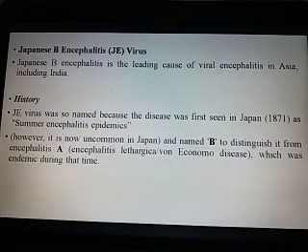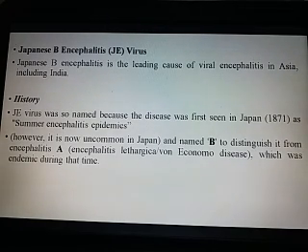But during that time, another type of encephalitis was also endemic in Japan, and during that time this Japanese encephalitis was also observed.